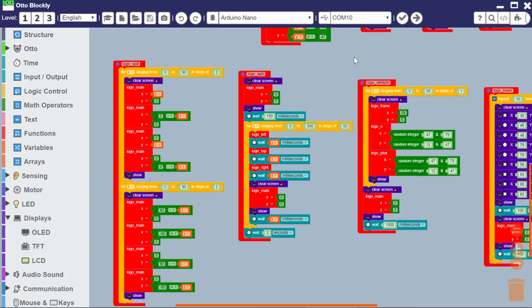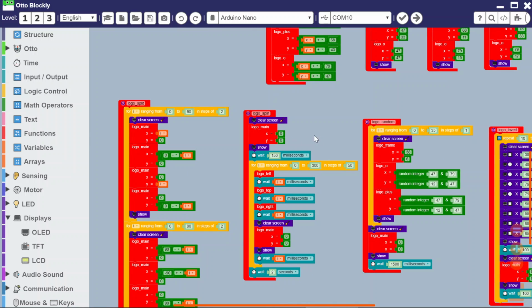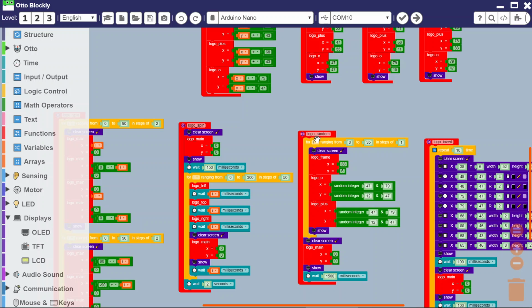Logo spin is where I use the left, top and right and just spin the Otto logo around in varying steps. So it starts off fairly quickly and slows down towards the end. Okay, so you'll see that happening. I quite like the logo random, so I create the frame and then randomize the positions for the O and the plus a number of times, 36 times, and then it settles down to be the main logo screen at the end. So that one's quite nice.